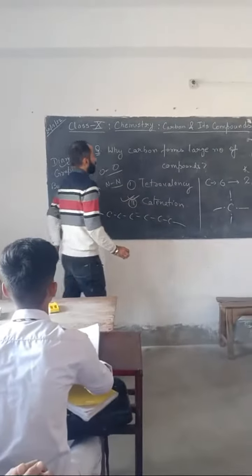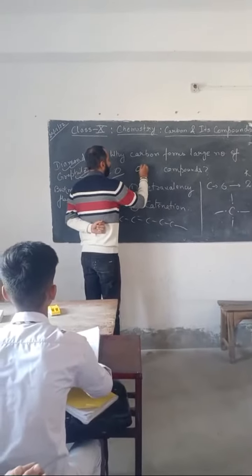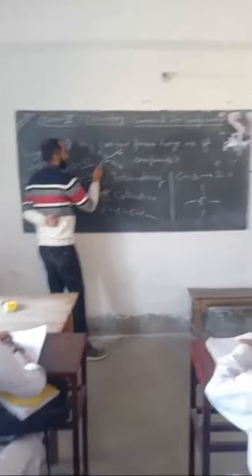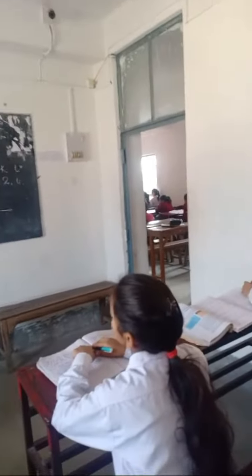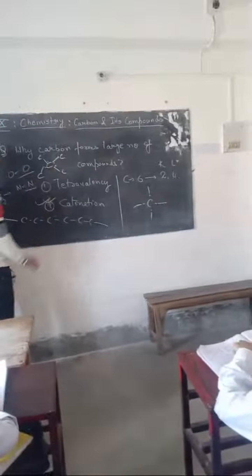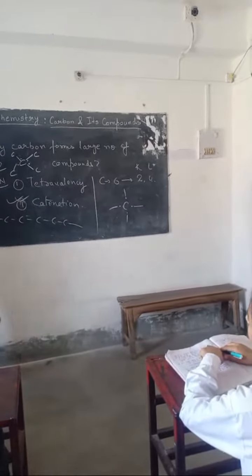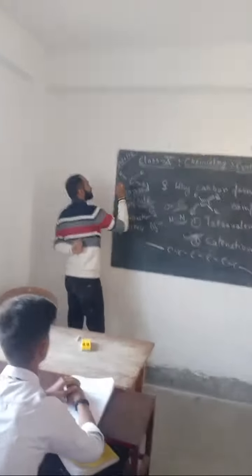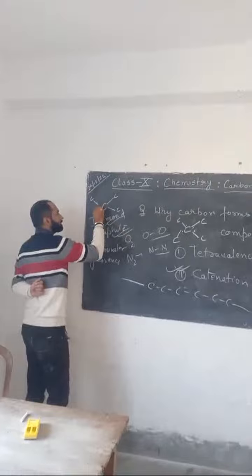In diamond, one atom of carbon combines with four different atoms, so all four electrons are engaged. It has no free electron. But in graphite, one atom of carbon combines with only three different atoms, and it has one free electron.